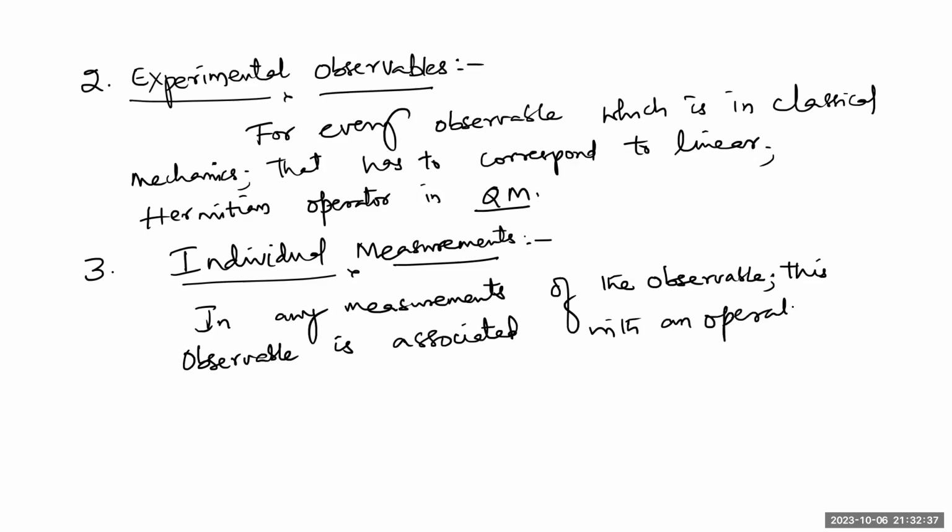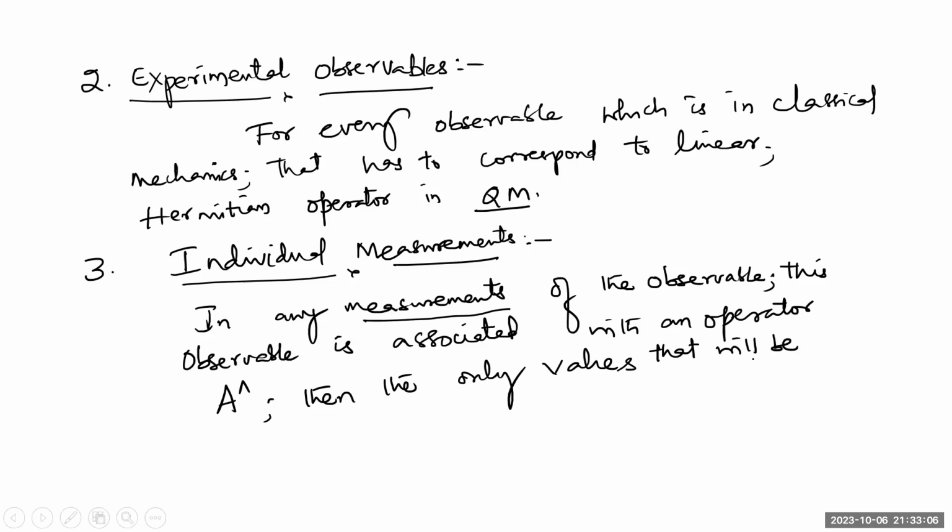As I have told, the operator name is A, A cap. Then the only values we get when we are doing measurements, not the value, the values, the only values that will be observed are the eigenvalues.